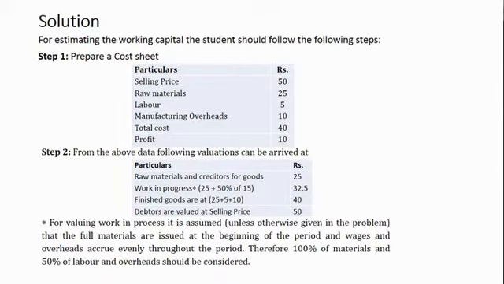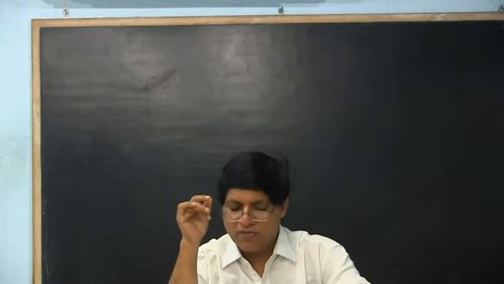Raw materials 25 rupees is for both the holding period of raw material and creditors. Suppose I am holding 1000 units always, that means 25,000 I have to invest. Similarly, creditors, say 2 months period comes to 3000 units, 75,000 rupees credit I can get. Finished goods on the other hand will be valued at the manufacturing cost of 40 rupees. And in this full cost, debtors will be valued at 50. We said that work in process will be in between. So that is why we have done this. So now we will proceed further.